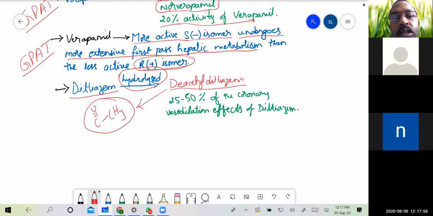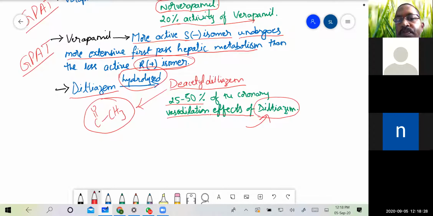Here the metabolite formed is deacetyl diltiazem, and this metabolite is 25 to 50% as active as the parent compound diltiazem. So it has 25 to 50% of the coronary vasodilation effects of the parent molecule diltiazem.